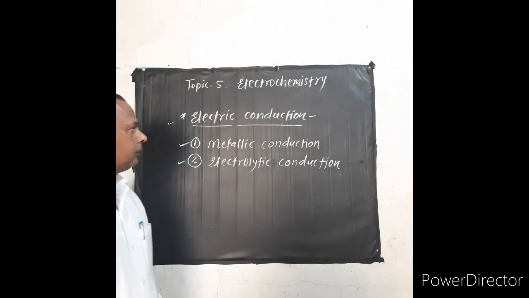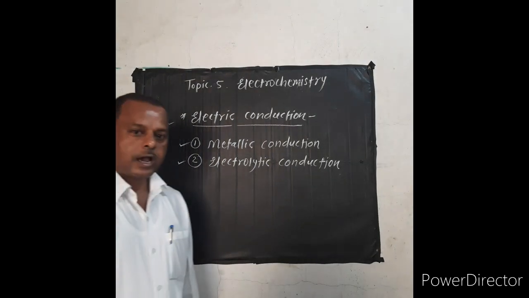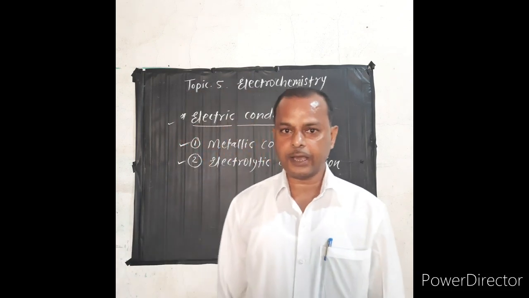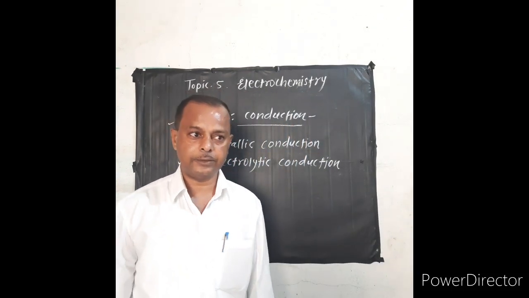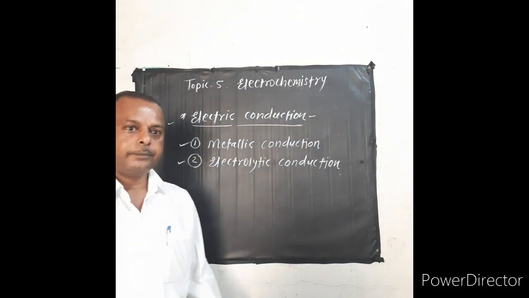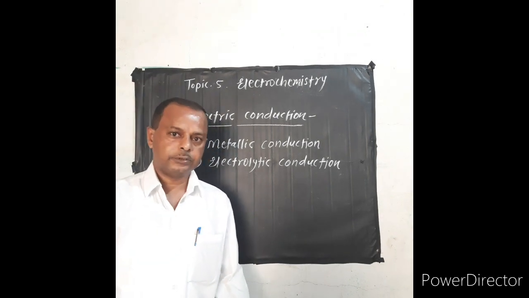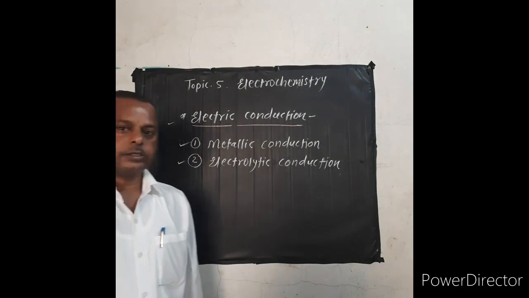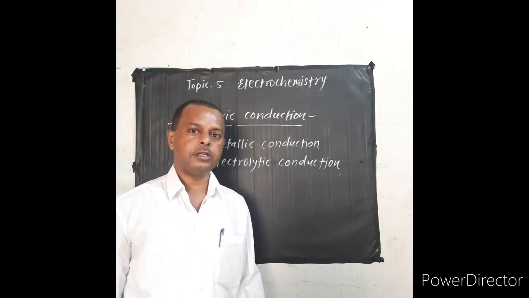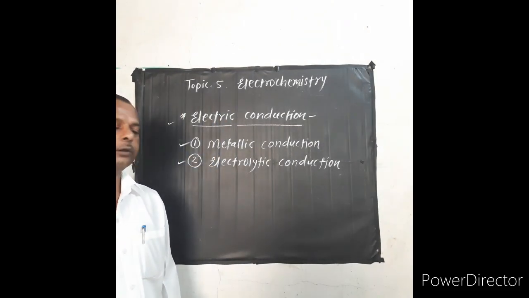Now the conductors are classified into two types. Why are the conductors classified into two types? Because the mechanism of flow, that is of electrons, is not the same for all conductors.